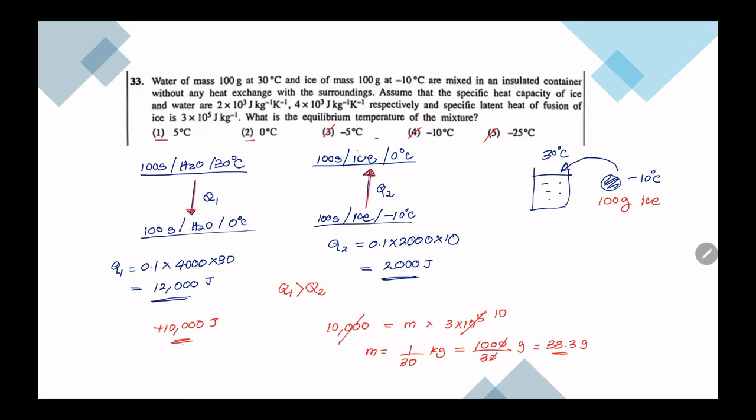So this 10,000 is only sufficient to convert 33.33 grams of ice to water, which means our final system would have another 66.67 grams of ice remaining, and this water will be at 0 degrees Celsius. So the final temperature of the mixture is 0 degrees Celsius. Third answer.